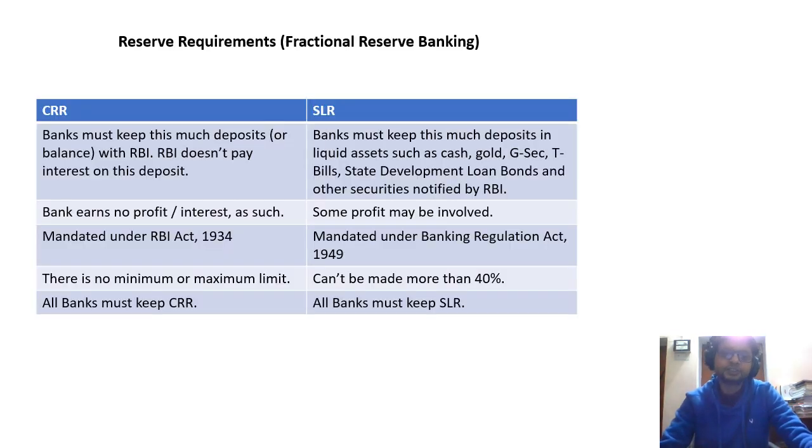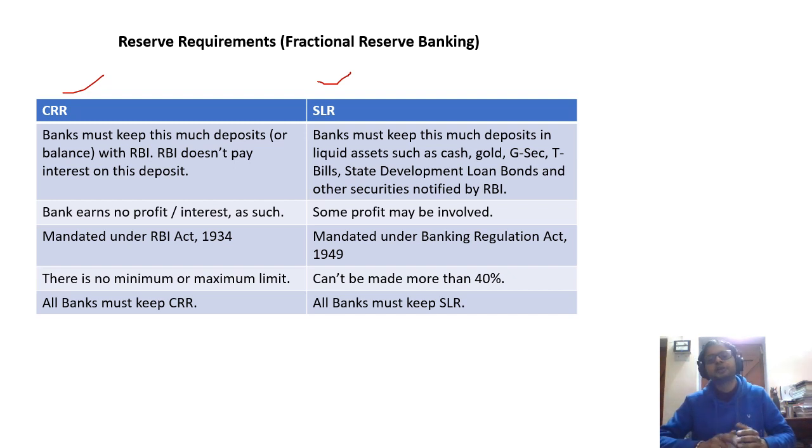So the next tool is the reserve requirement tool, and this is also one of the important tools because CRR and SLR will come in this. CRR is the cash reserve ratio, and SLR is called the statutory liquidity ratio. CRR is nothing but banks will keep this much deposit with RBI, and RBI doesn't pay interest back on this.